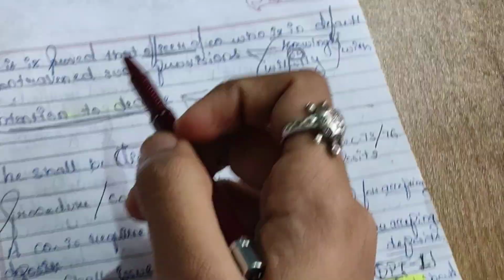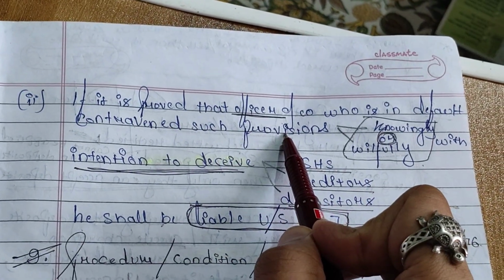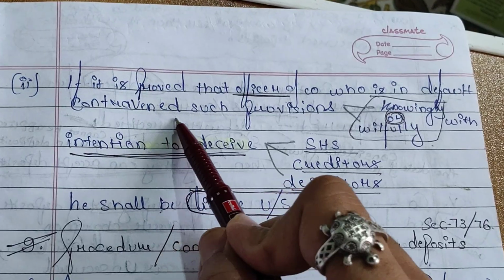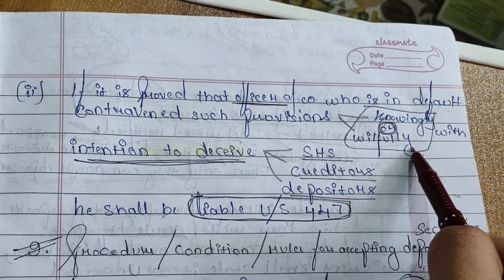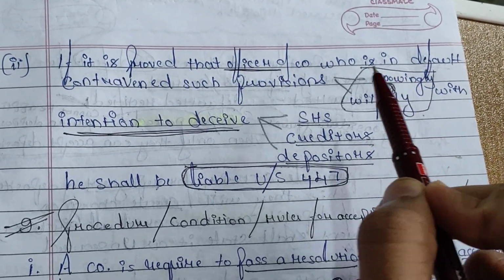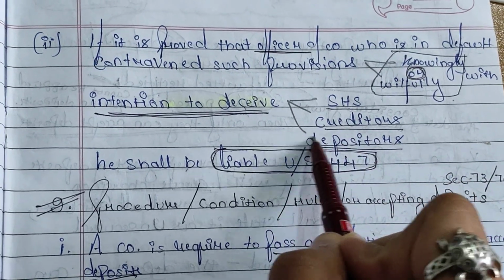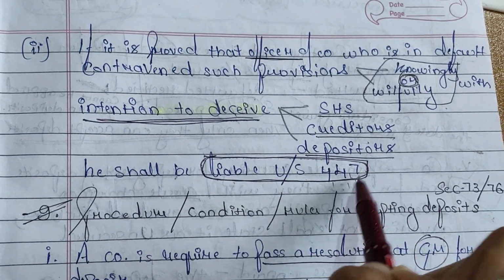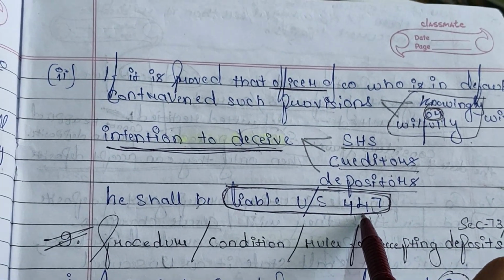Yes, if it is proved that an officer of a company who is in default contravened such provision knowingly or willfully, with the intention to deceive shareholders, creditors, or depositors, then he shall be liable under section 447. He also shall be liable under 447.